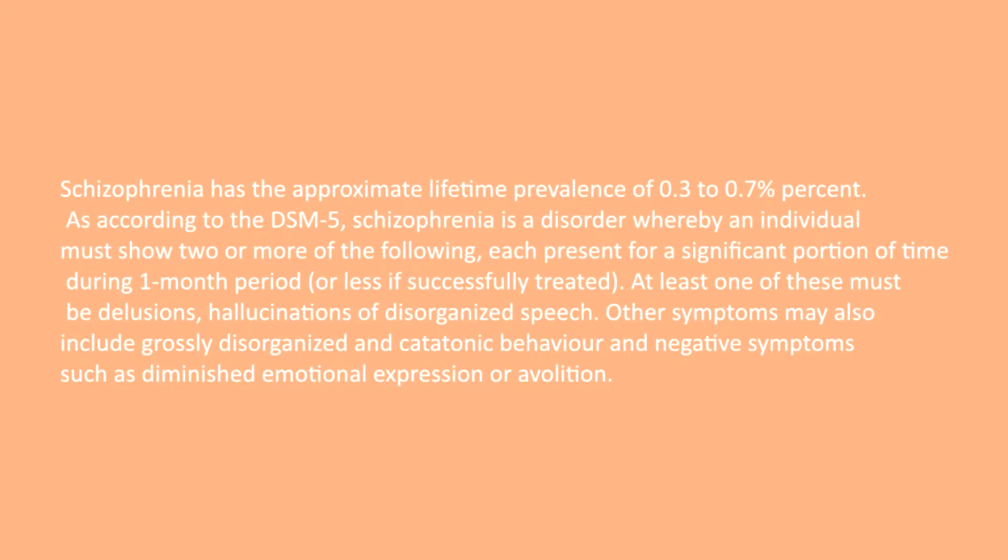Hi everyone, today I will be talking about schizophrenia. So schizophrenia has the approximate lifetime prevalence of 0.3 to 0.7%.